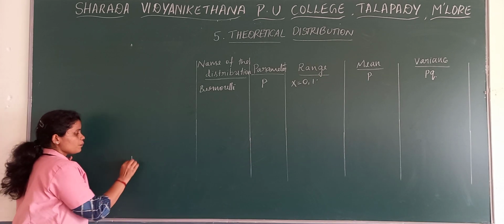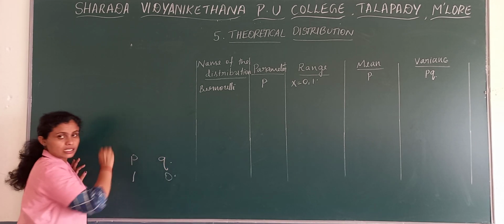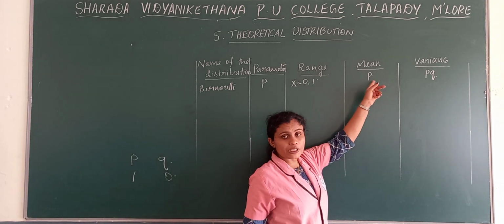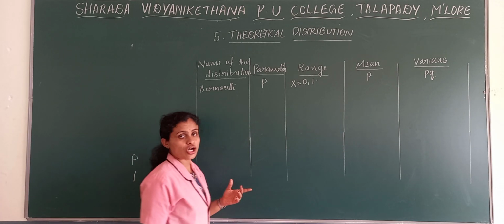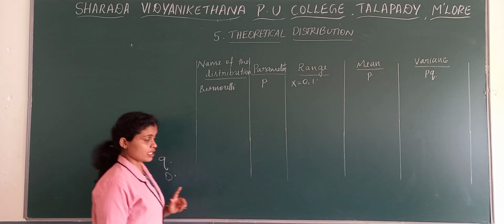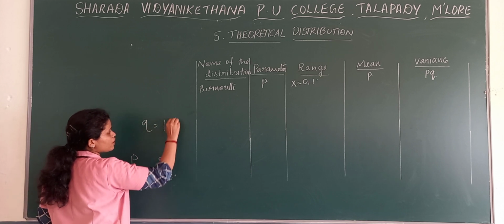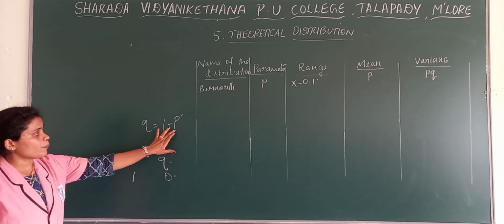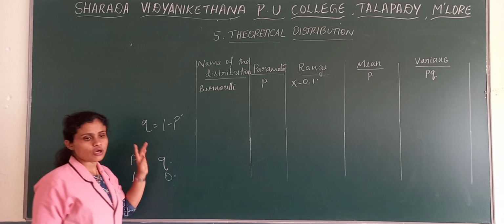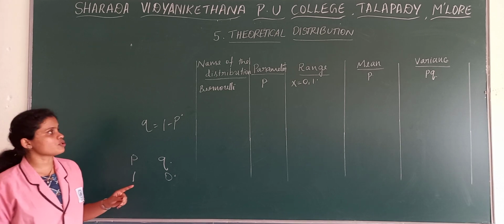The mean is equal to P, your parameter itself is your mean value, and PQ is the variance. How to find the Q value here? Q is equal to 1 minus P. The P value will be given from the total; if you deduct the P value, you will get the Q value.